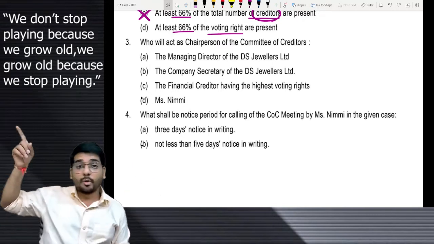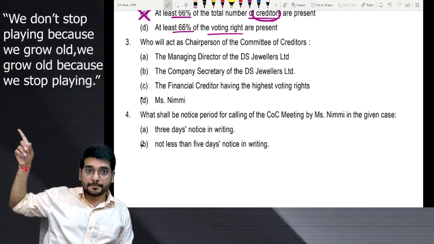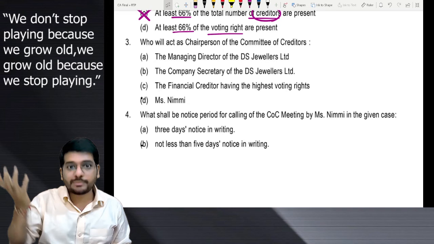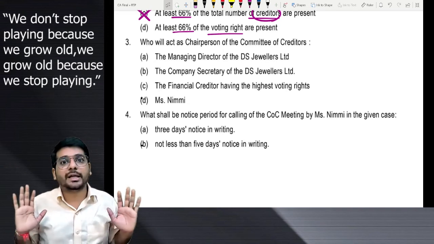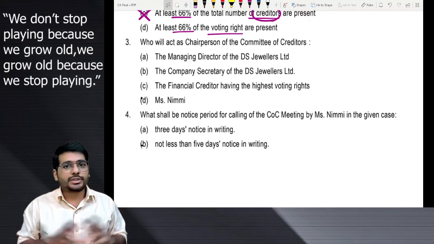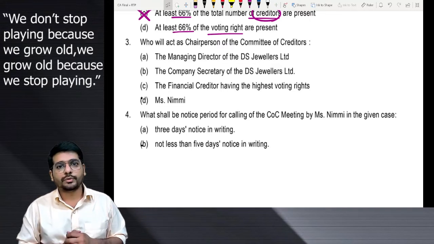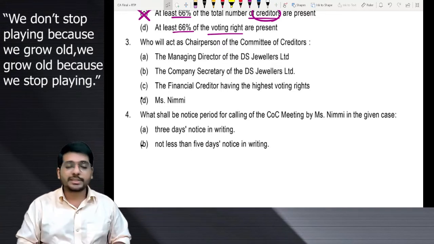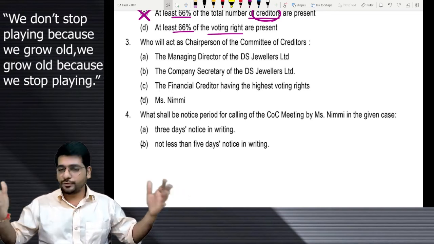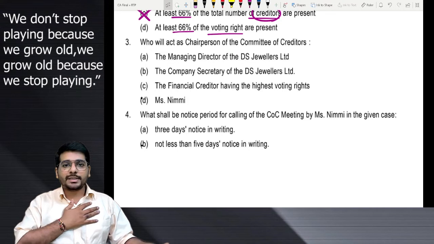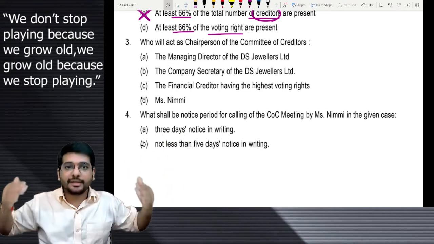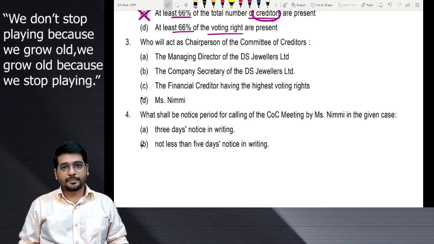The board of directors who are suspended in the insolvency and bankruptcy code, we suspend the board of directors. The suspended board of directors may also be invited. If they want to come, they can attend. They cannot vote, but they can attend the meeting of the COC. Shareholders, of course, we are not calling any shareholders over here, right? So now you understand who all are there. Board of directors, members of the committee of creditors, and the RP who made this committee and invited it for a meeting.